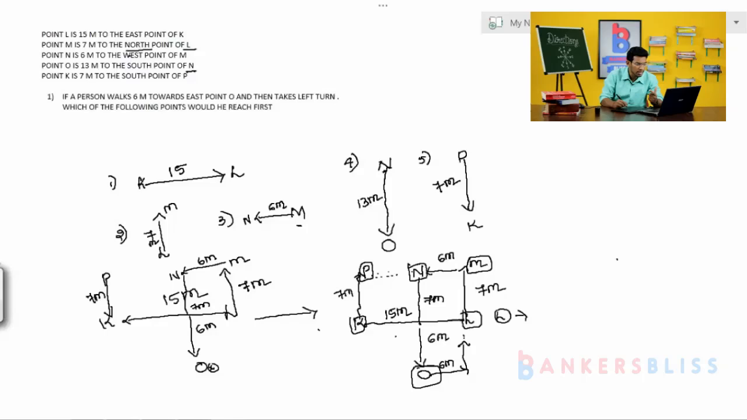I'll repeat it once again. The person starts from the point O and moves 6 meter to the east. After completing the 6 meter, you take the left. In east, what is the left? It is the north direction, and then you move in the north direction. What is the first point you are meeting, guys? That is L. The question is asking which of the following points would he reach first. If he moves directly, he reaches the first point as L. That's it, guys. Is it clear? Understood? We'll move to the next one.